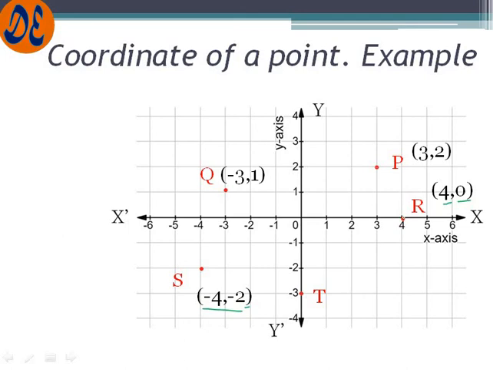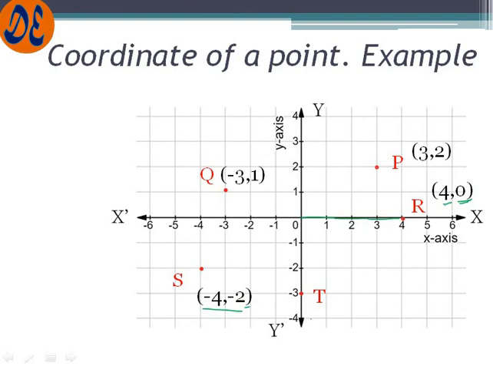So what is happening? On any particular axis, the other coordinate is 0. That means if the point is on the x axis, the y coordinate will be 0, and if the point is on the y axis, the x coordinate will be 0. Remember that one. Now we can see the distance from origin is on the x. Basically we will have to find the distance of the point relative to the x position. So the x position distance is 4. So we have taken 4, and for the y position, there is no y position, it is on 0 point. So it is 0 over here.